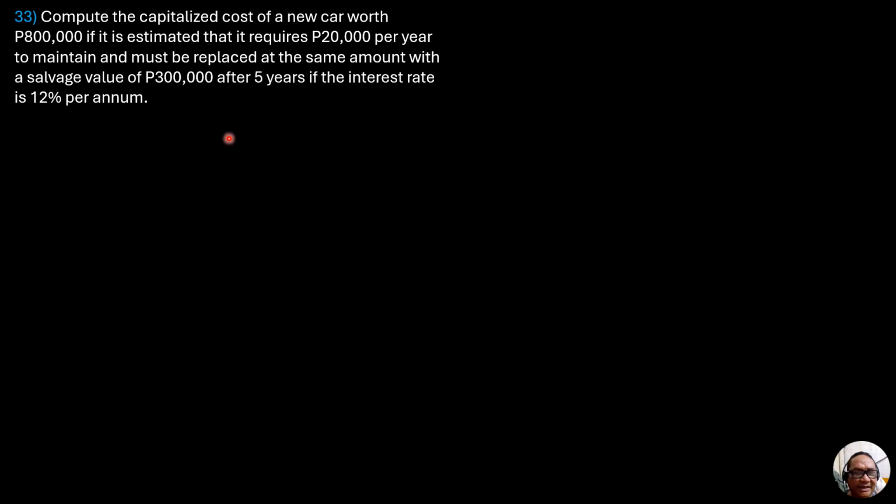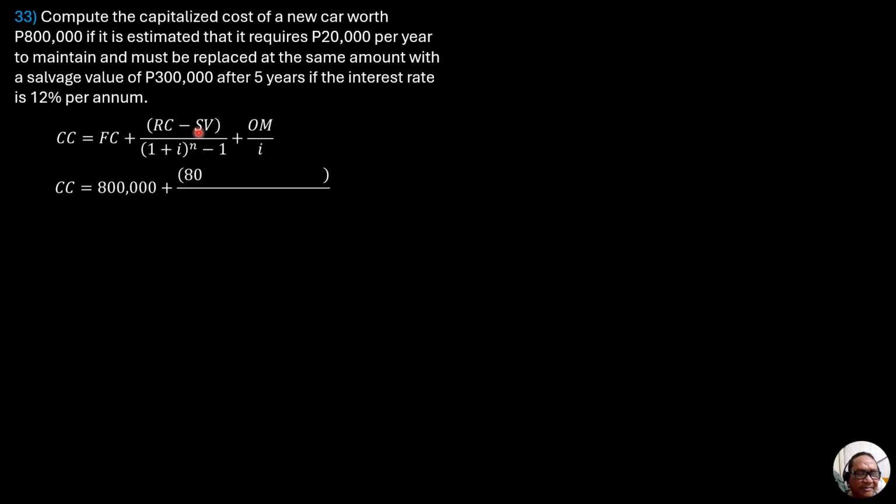So the formula is capitalized cost is first cost plus quantity FC minus SV all over 1 plus I to the n minus 1 plus annual operations and maintenance costs over I. So all these are given, so all you have to do is substitute. So C sub C is 800,000 plus quantity 800,000 minus 300,000 all over 1.12 to the 5 minus 1, then plus 20,000 over 0.12.